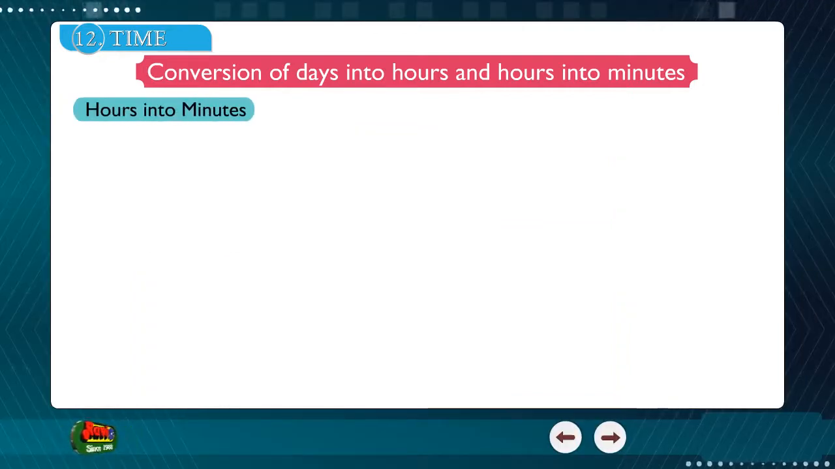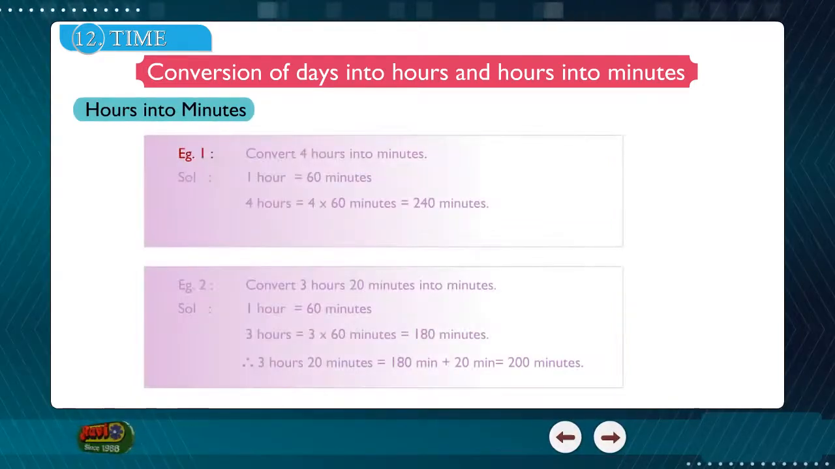Hours into minutes. Example 1. Convert 4 hours into minutes. Solution. 1 hour is equal to 60 minutes. 4 hours is equal to 4 into 60 minutes is equal to 240 minutes.